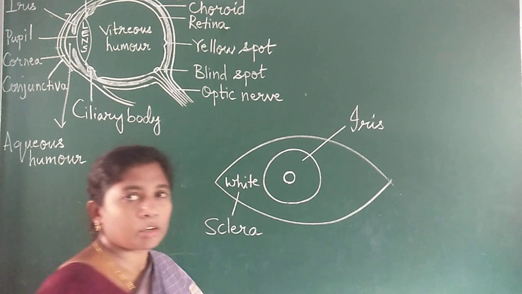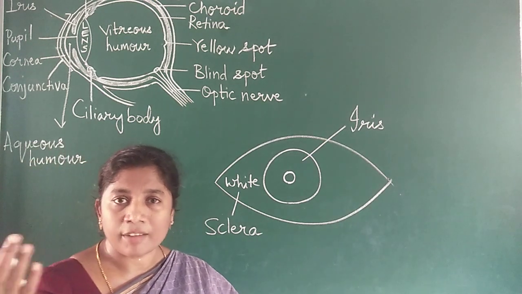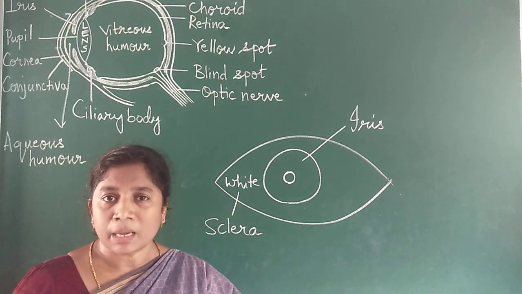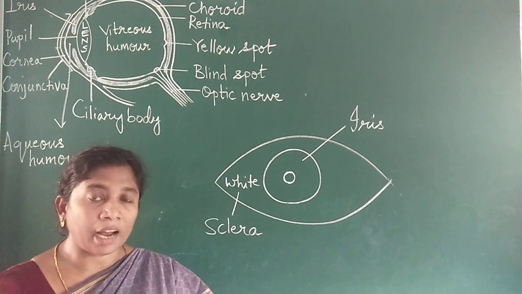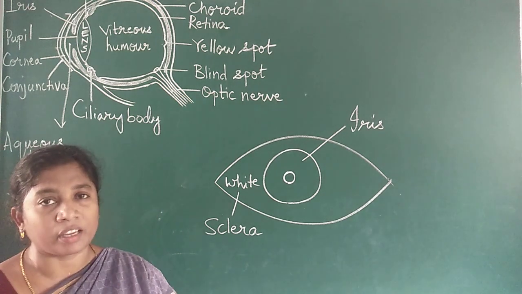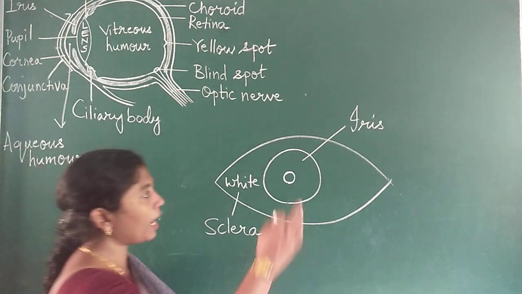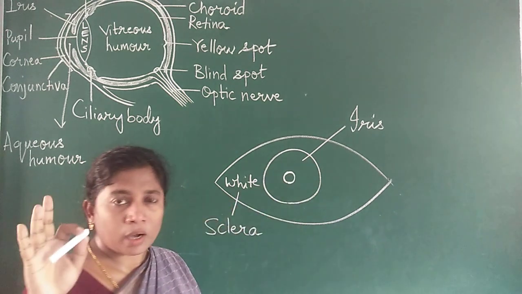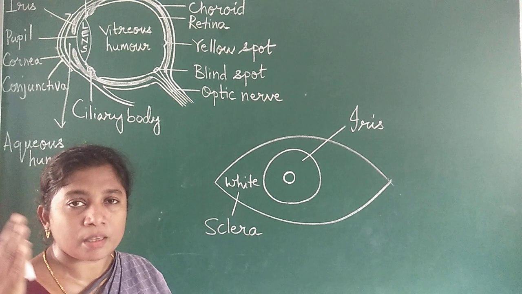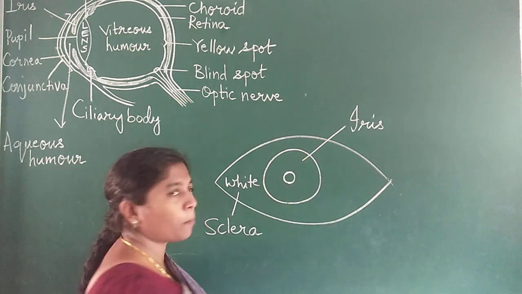Actually, it is not only black, it varies. Some people have brown eyes, then the iris is brown in color. Some people have black eyes, their iris is black in color. Some people have blue eyes or green eyes. So depending upon the color of the iris, you are asked what's the color of your eye. The color of the eye depends upon the color of the iris. This iris is a colored part.